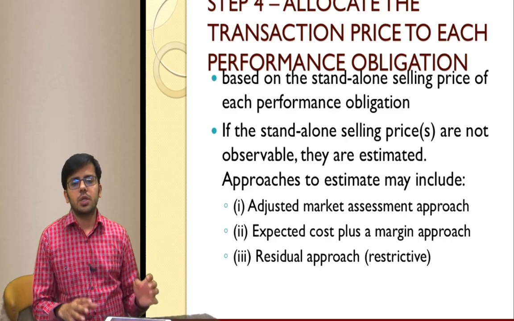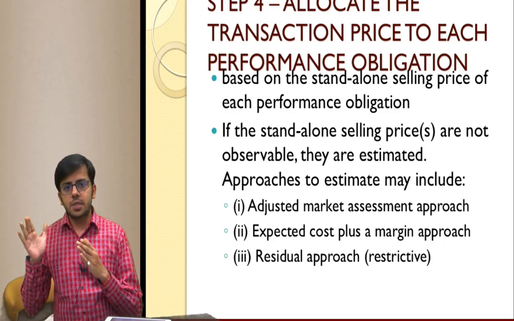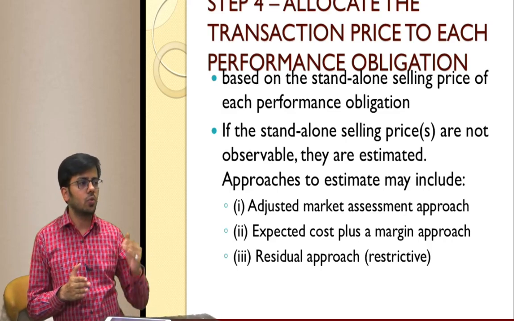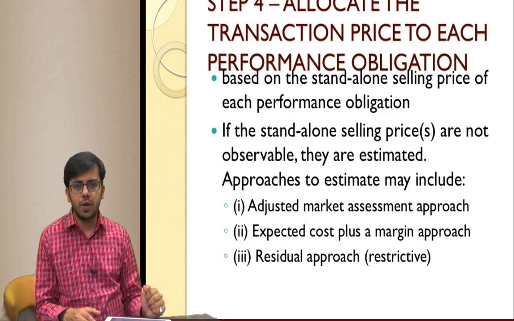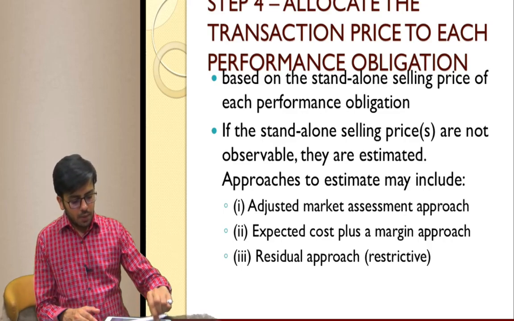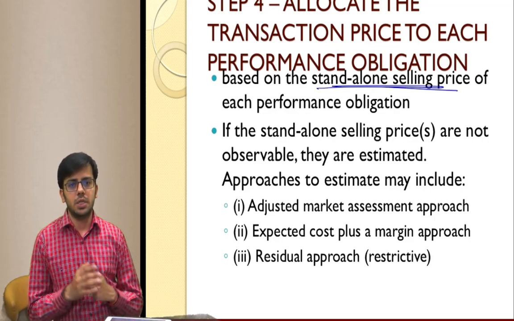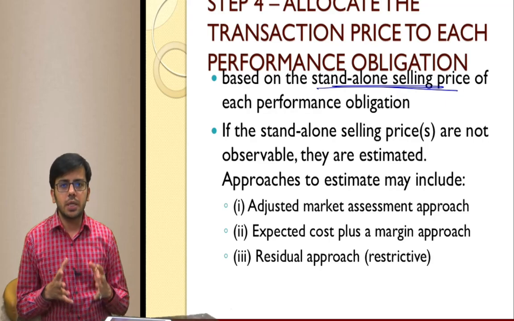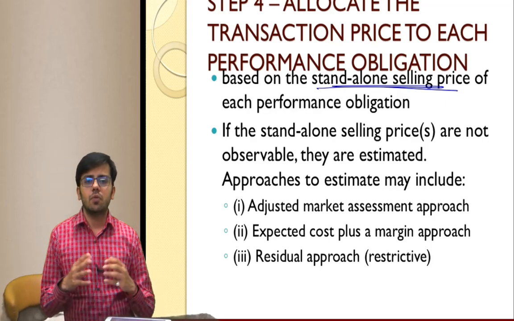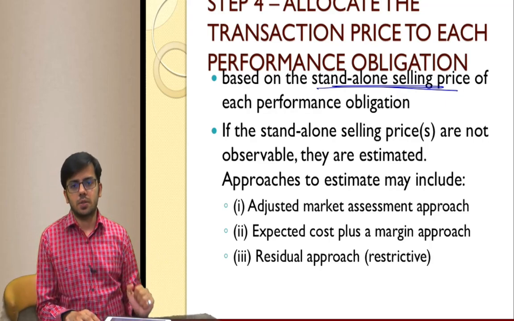Step 4, now we need to allocate all the transaction price determined in step 3 to all the performance obligations identified in step 2. They are based on the standalone selling price of each performance obligation. How do we determine the standalone market price? In which the transaction actually takes place.